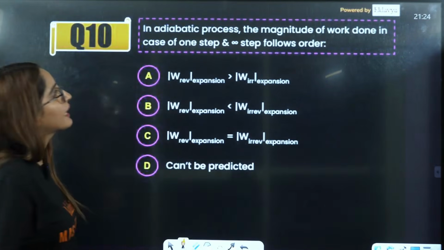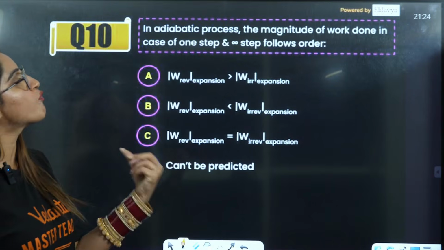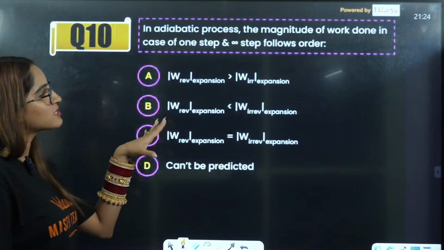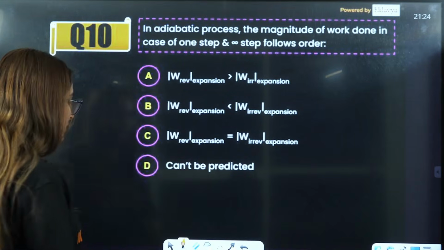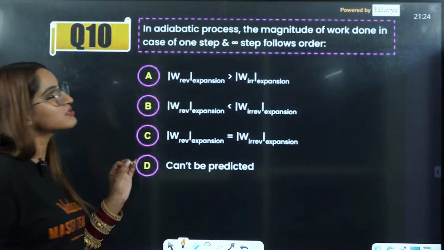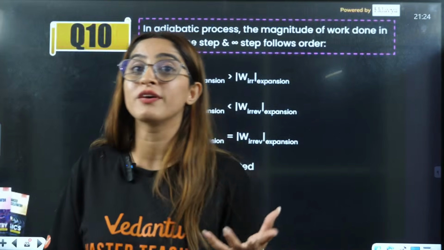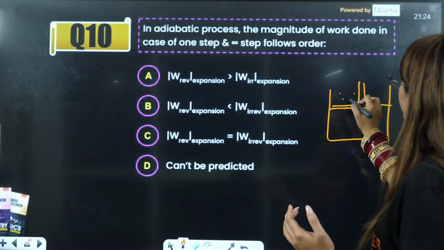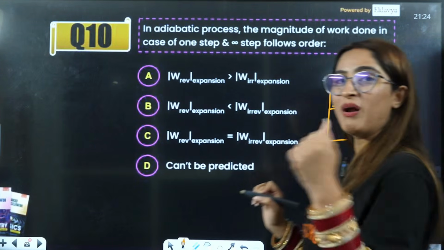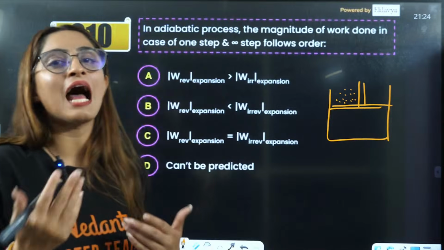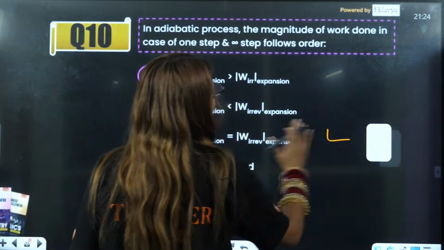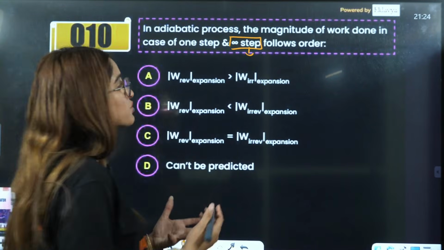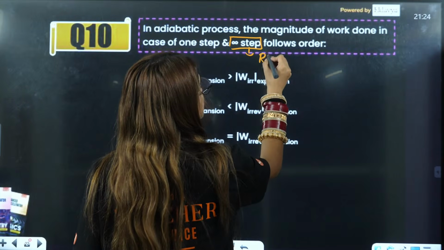Now they are saying, in the adiabatic process, the magnitude of work done in the case of one step and infinite steps follows which order? For this you need to know 2-3 things. First, what is a one step process? If you have a reversible process with many little steps going on, or infinite steps where a very small mass is added infinitely many times, that is a reversible process.